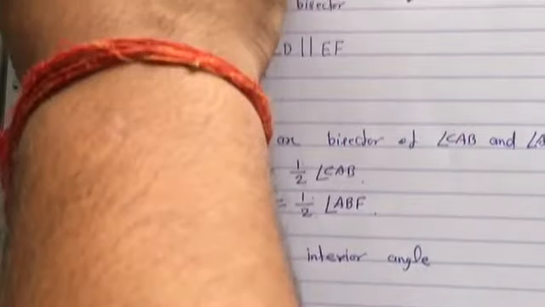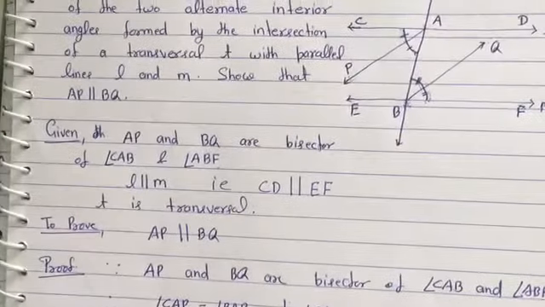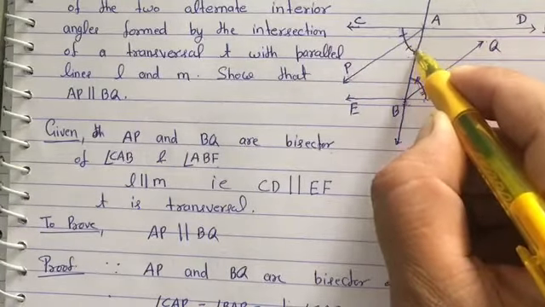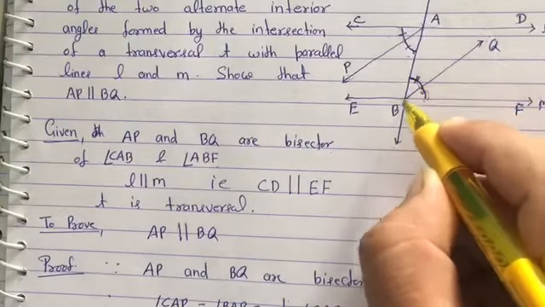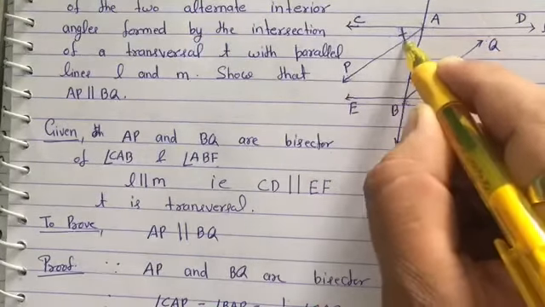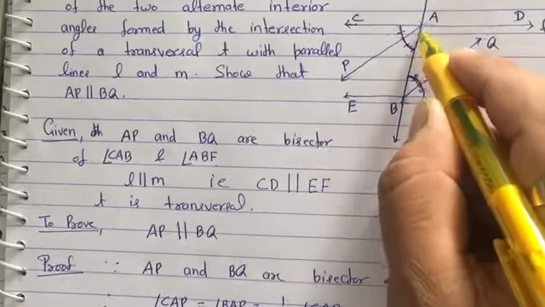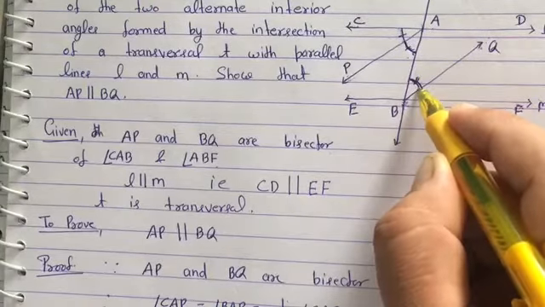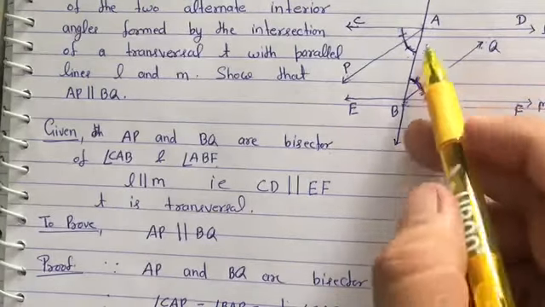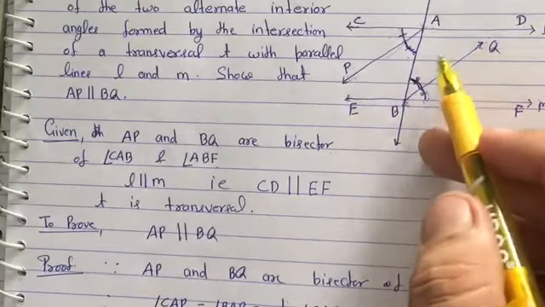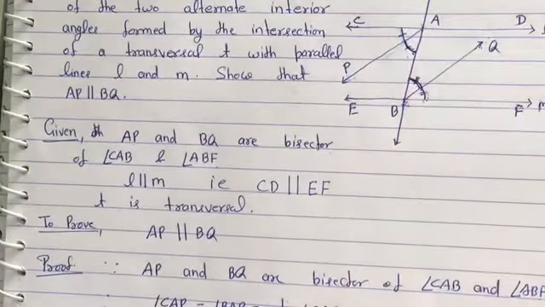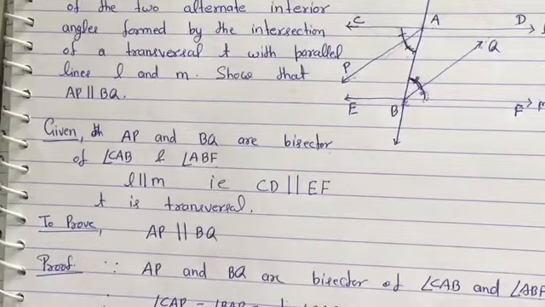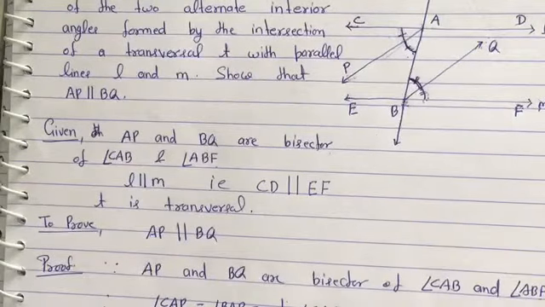But when we observe the figure, if we prove this angle, angle BAP, is equal to this angle, angle ABQ, then these both angles will become alternate angles for lines AP and BQ, and alternate angles are only equal when lines are parallel, and then we can prove this question by using this statement.